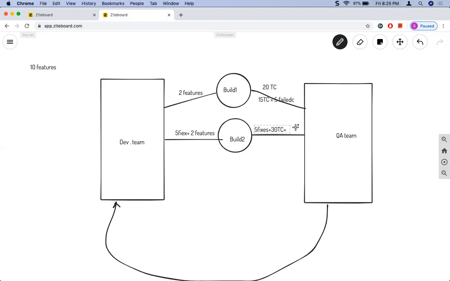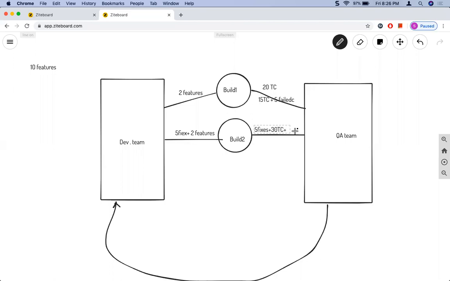This also needs to be tested, because on fixing these 5 test cases or introducing the new 30 test cases, the existing functionality that worked in build 1, the 15 test cases that passed successfully, should not be broken or fail because of the new fixes or new features introduced in build 2.